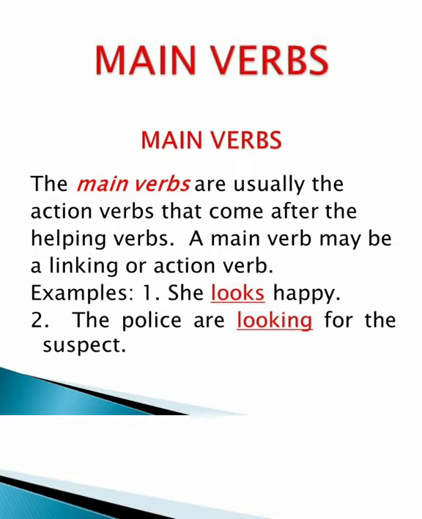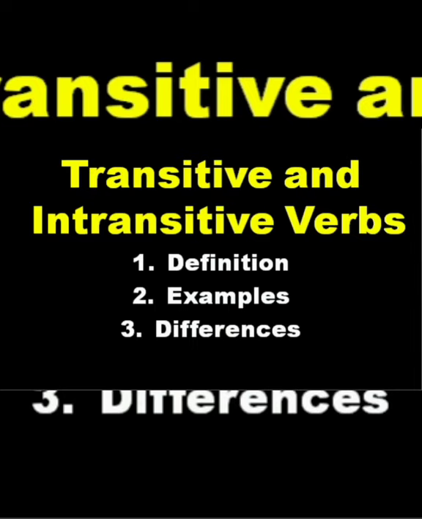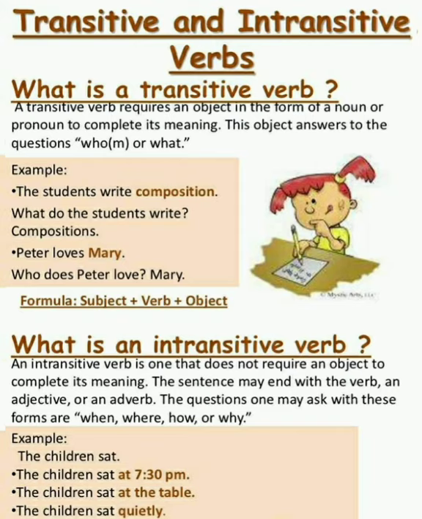And now, let us know the meanings of the transitive and intransitive verbs. I told you there are two types in main verbs. So those are transitive and intransitive verbs. So dear friends, let us see what is a transitive verb. A transitive verb refers to the action and it links with a subject and object in a sentence. And these transitive verbs usually need an object to complete their proper meaning.